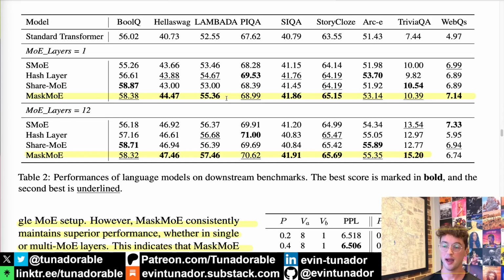Here we look at actual benchmarks, not just perplexity, and we see in the case of models with one MOE layer, mask MOE performs either first or second across all benchmarks. And then in the 12 layers of MOE, mask MOE performs either first or second across all but one of the benchmarks. So very good performance here. Not quite first place all around, but getting either first or second in everything is still enough to convince me of its utility.